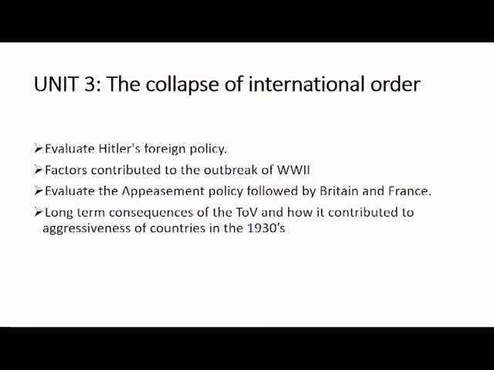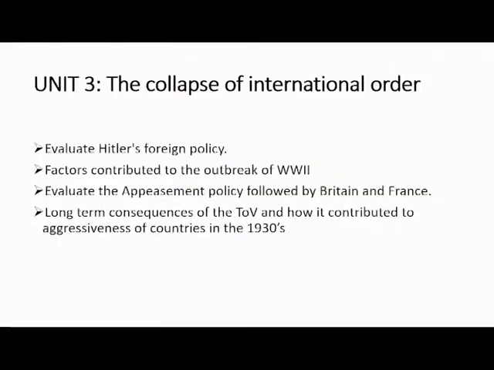So what do I mean by saying evaluate the appeasement policy? You should know whether the appeasement policy was a good policy or a bad policy by giving reasons as to why you are saying it was good and why you are saying it was a bad policy. We should also know the long-term consequences of the Treaty of Versailles.